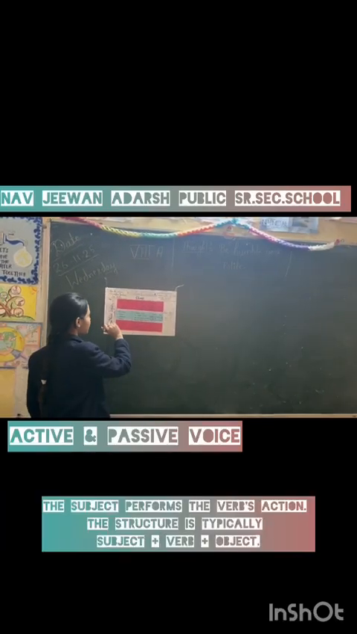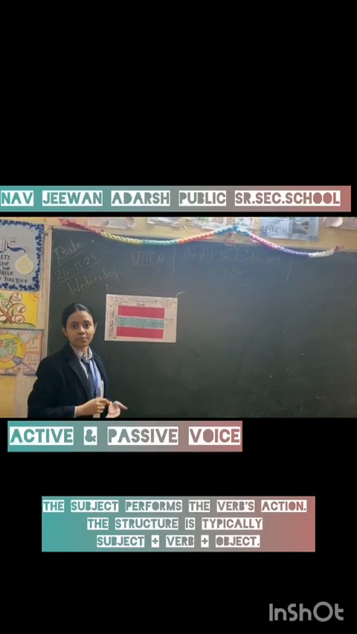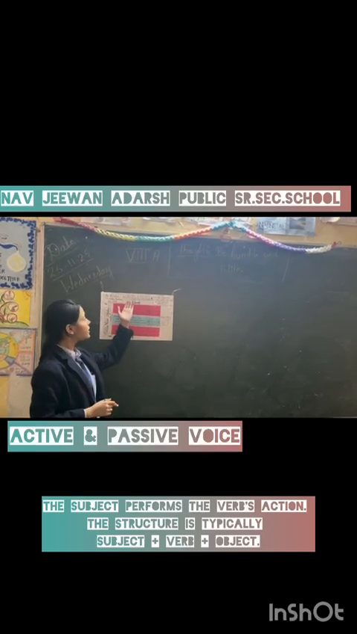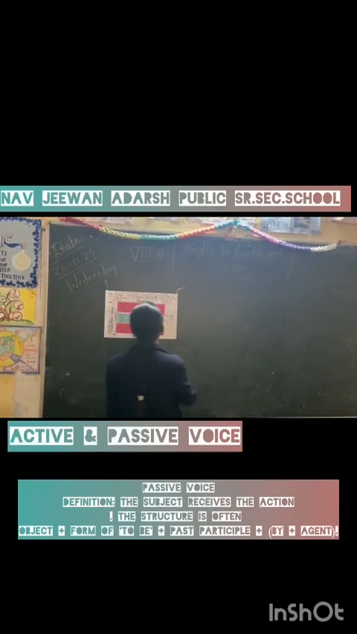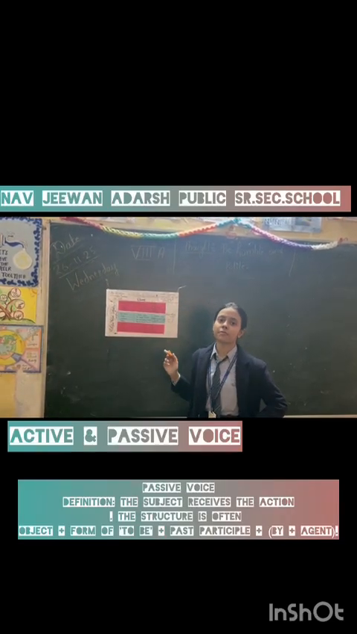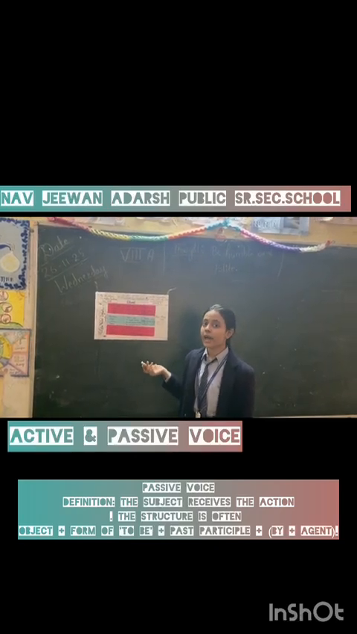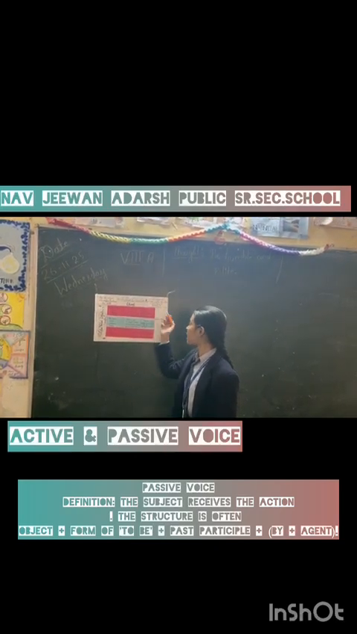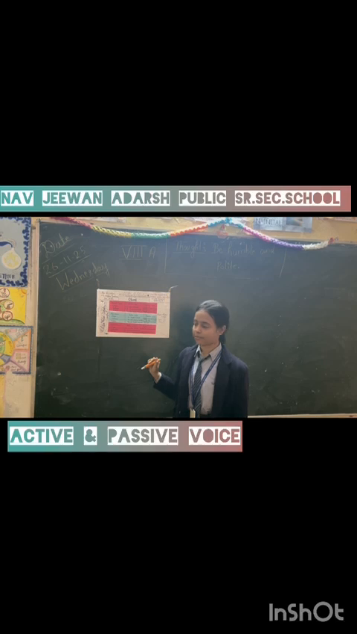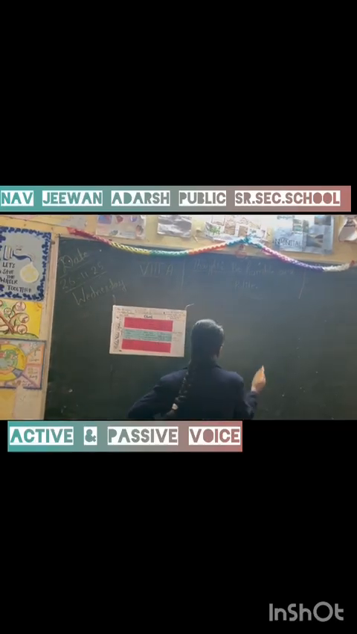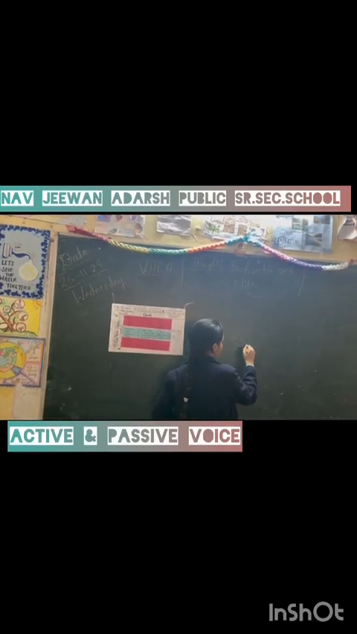So, the definition of active: when the subject of the sentence performs the action, we call it active. And the definition of passive: when the subject of the sentence receives the action of the verb instead of performing it, it's called passive. Present tense. First we go to the simple present.